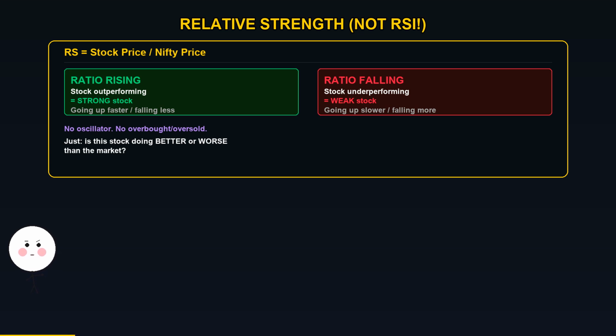Relative strength is simple. Take a stock's price and divide it by Nifty's price. You get a ratio. If the ratio is going up, the stock is outperforming Nifty. The stock is strong. It is going up faster than the market or falling less. If the ratio is going down, the stock is underperforming Nifty. The stock is weak. It is going up slower than the market or falling more.